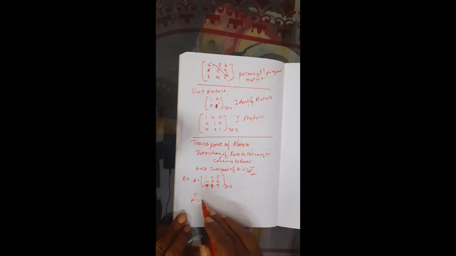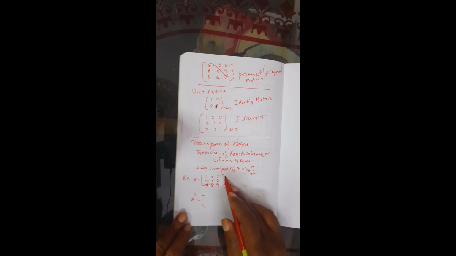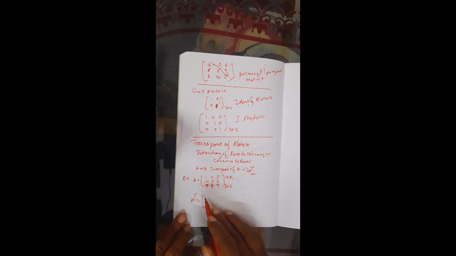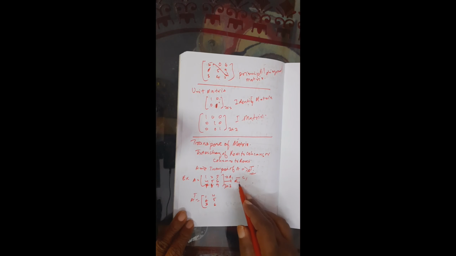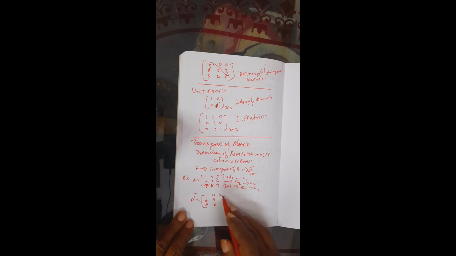Now the transpose of this is what? We change each row into a column: the first row becomes the first column, 1, 2, 3. The elements of the row change to elements of the column. The second row, 4, 5, 6, changes to the second column, and the third row, 7, 8, 9, changes to the third column. This is called the transpose of A, the A^T matrix. T indicates the transpose done on matrix A.